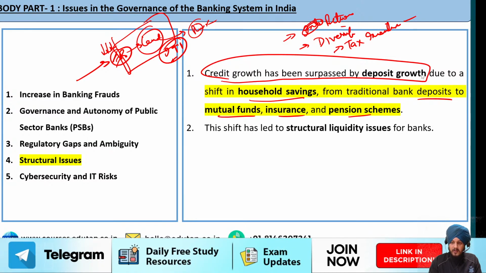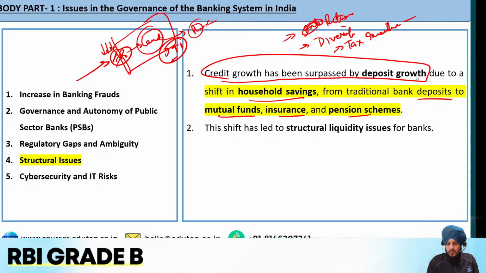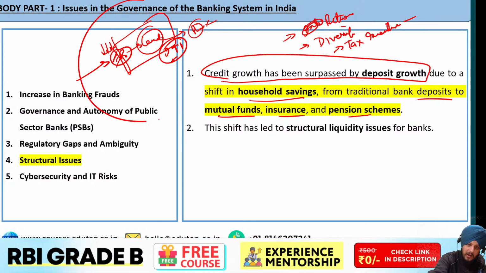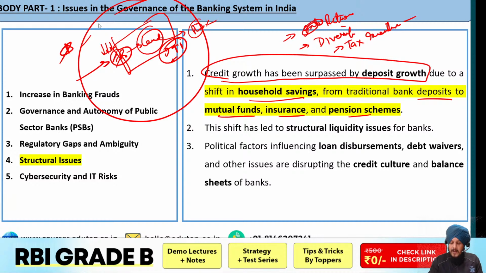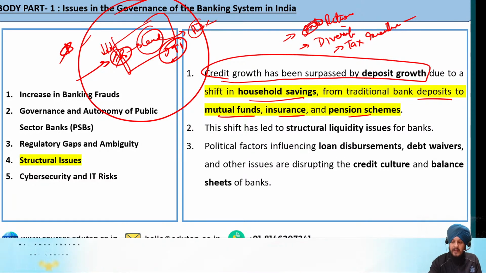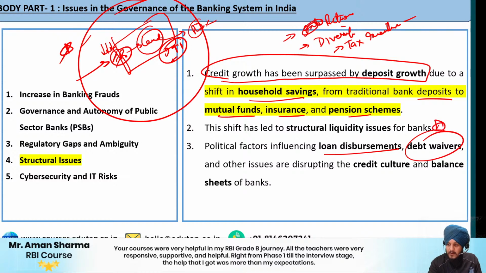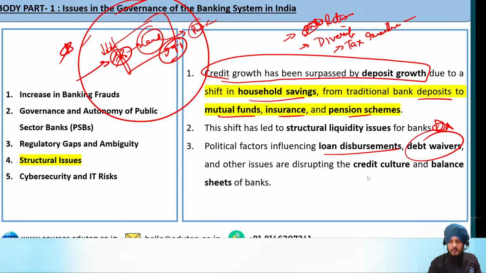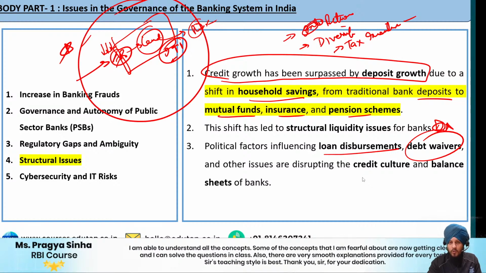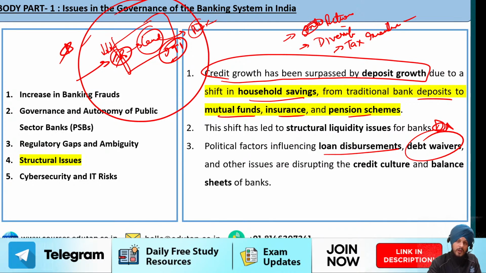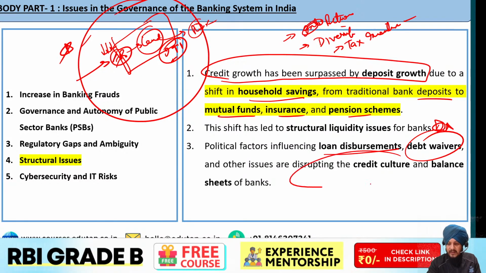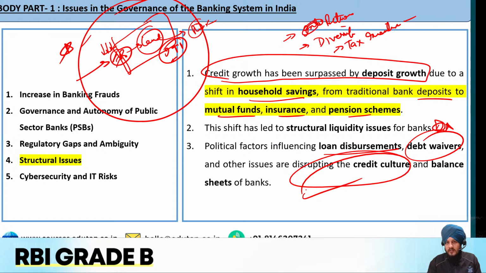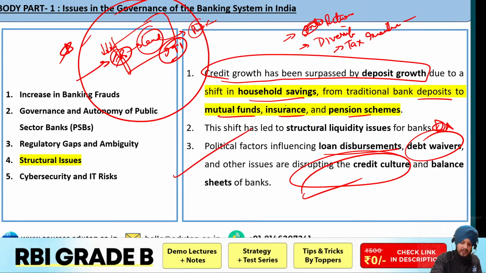Fine, regarding the growth. The next is that this shift has led to structural liquidity issues. Just now I explained how liquidity issues can arise and how they can influence the economy with the rise of interest rates. Fine, and apart from that, the political factors are also there. For example, the loan disbursements and the debt waivers by the government. Before elections they announce debt waivers, which becomes problematic in the long run and also brings a wrong habit in the minds of individuals, that a new government will come, we will demand that our debt be waived, and that will benefit us. So they get into this wrong habit and wrong credit culture. Fine, which at the end of the day impacts the balance sheet of the banks. So this is another important issue.